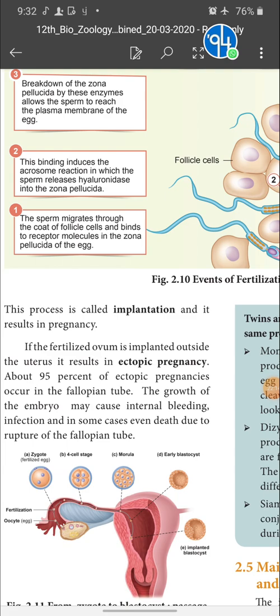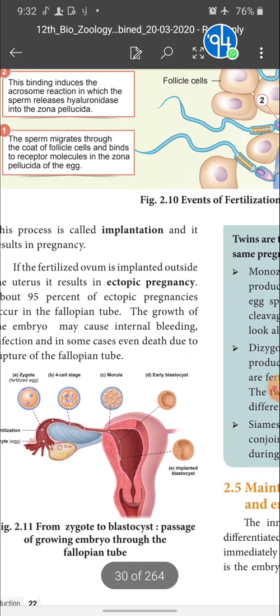Fertilization takes place, the embryo gets attached in the uterine wall, and this process is called implantation. After implantation, this embryo starts to develop into a fetus. If the implantation takes place outside the uterus, it is called ectopic pregnancy. About 95% of ectopic pregnancies occur in the fallopian tube only. The growth of the embryo may cause internal bleeding, infection, and in some cases even death due to rupture of the fallopian tube.